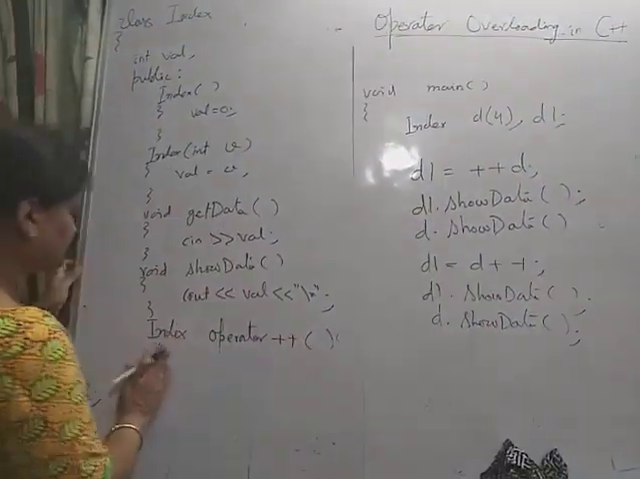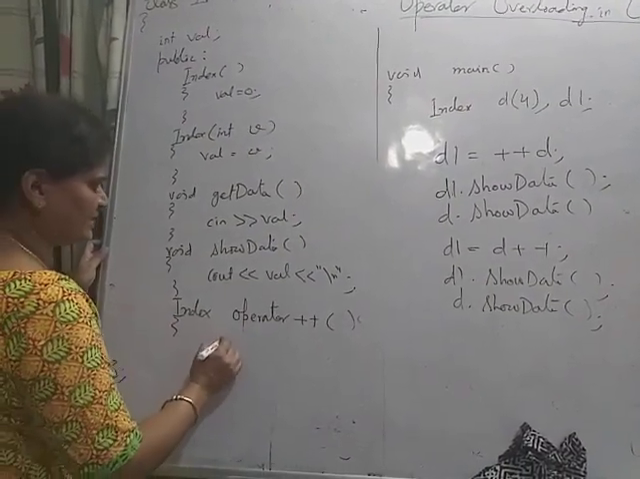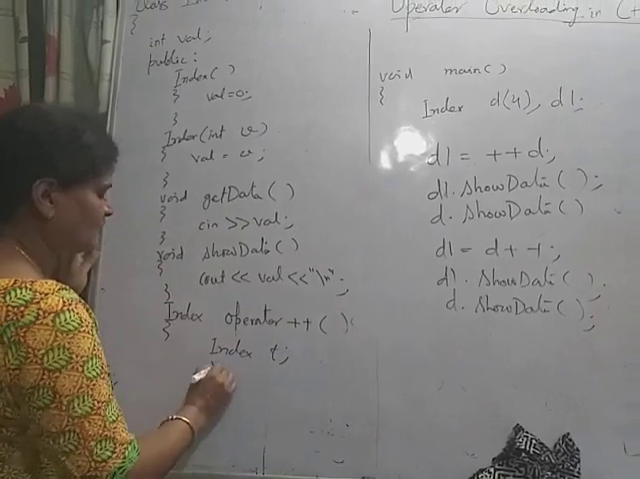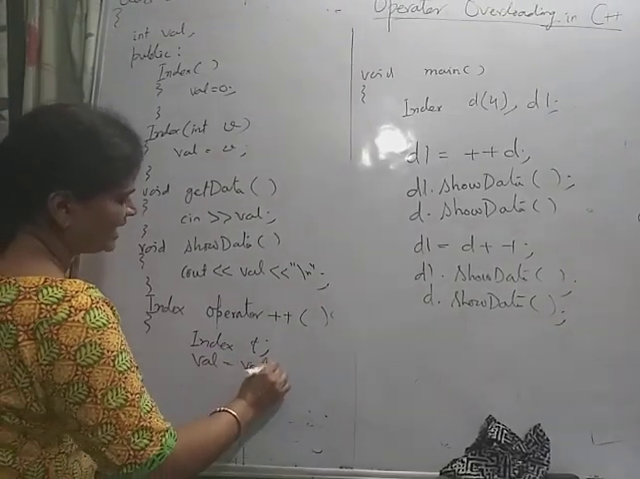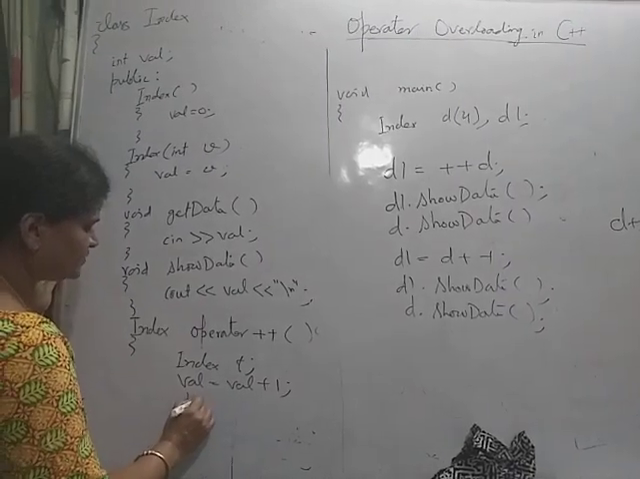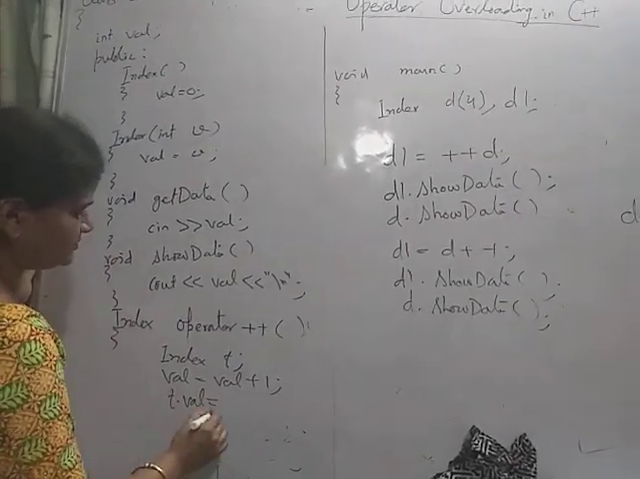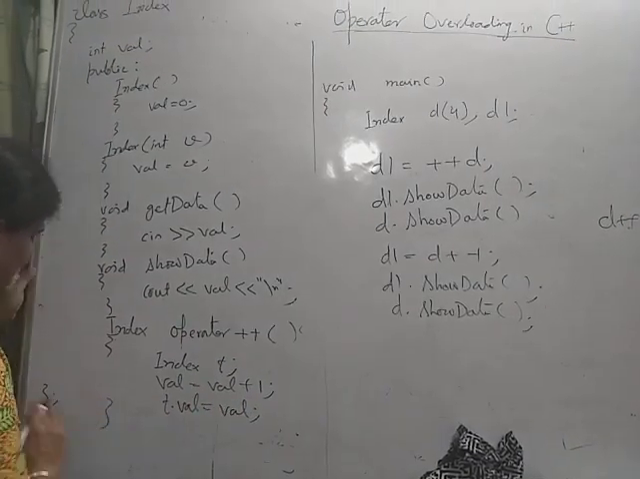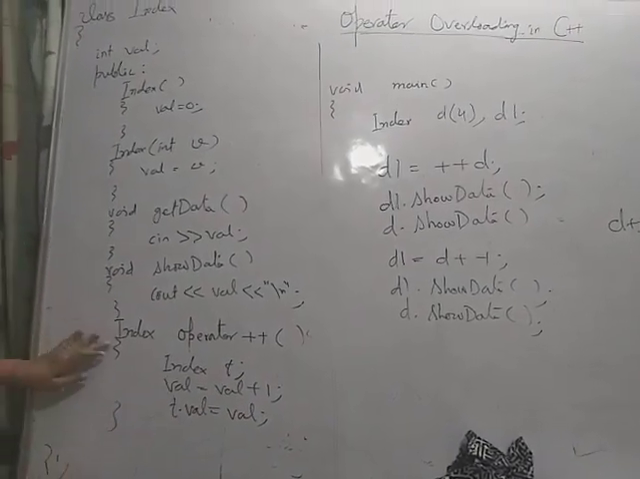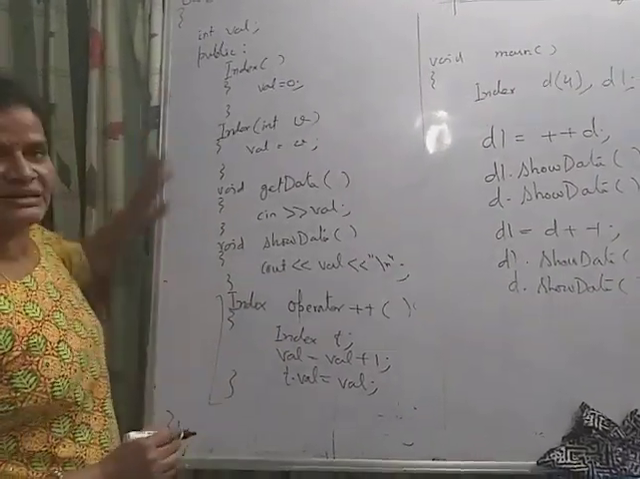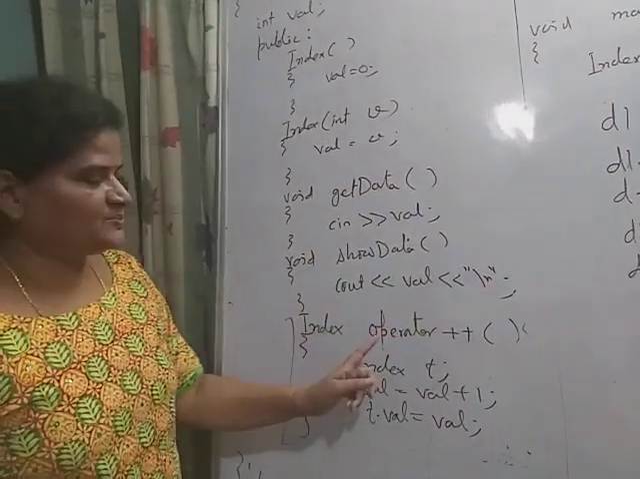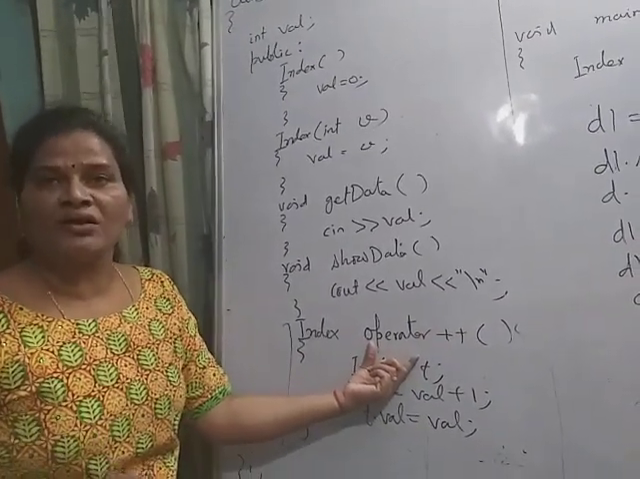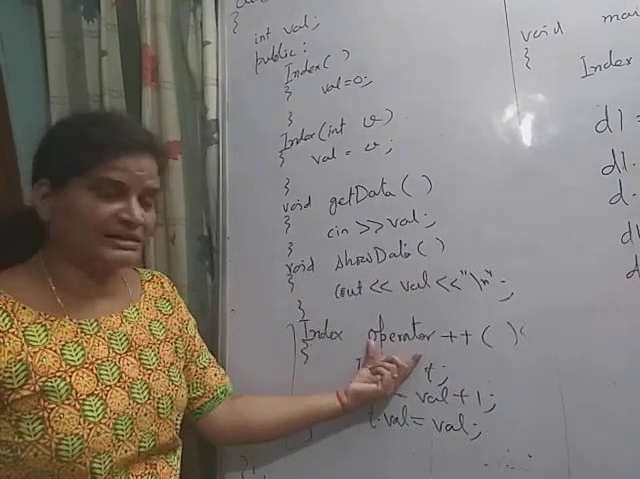So its return type is now Index, and instead of simply incrementing, here I will create one temporary object, Index t, and val = val + 1, t.val = val. See this function, I have not changed the above one. Index operator ++, here I am overloading the ++ operator using the operator keyword or operator member function.